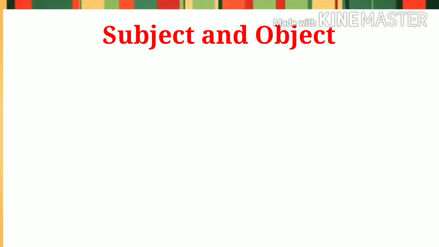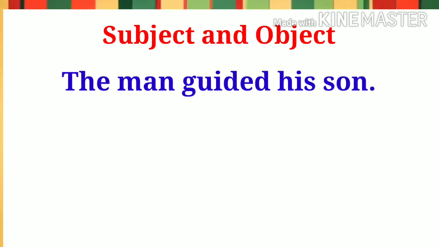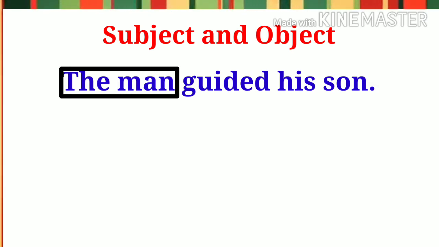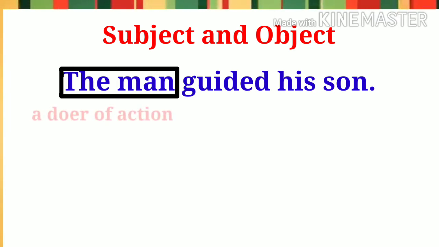Let us look at this sentence. The man guided his son. Students, in this sentence, the expression the man is the subject of this sentence. Why the man is the subject? Because subject is a group of words which denotes a doer of action.